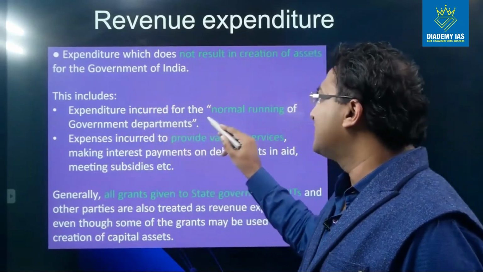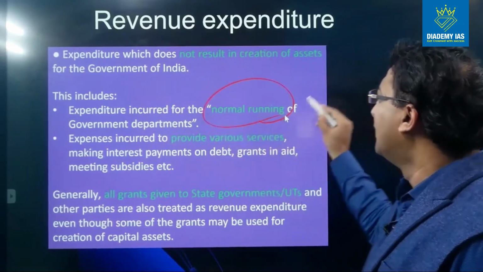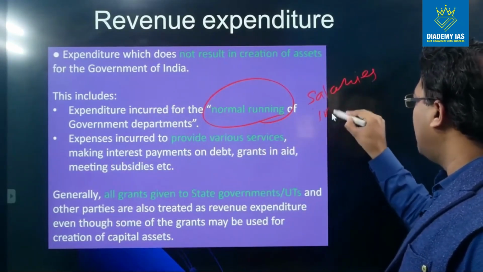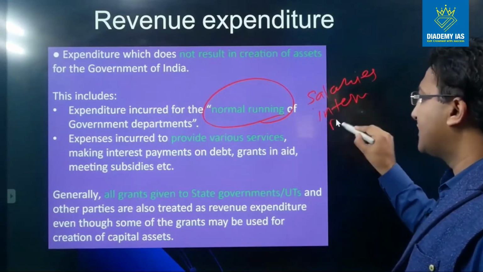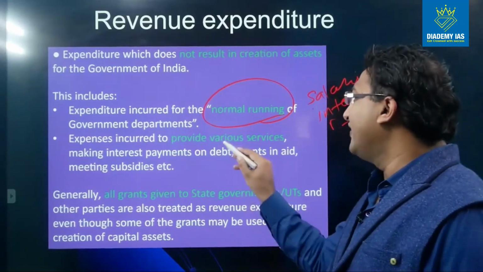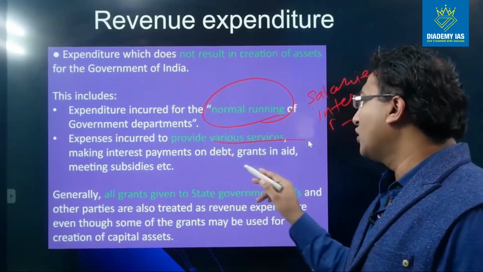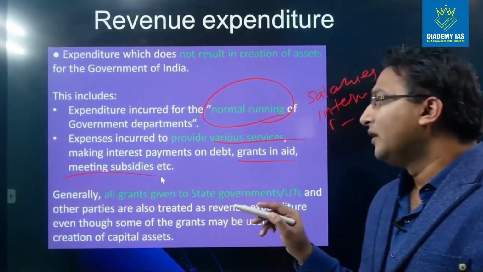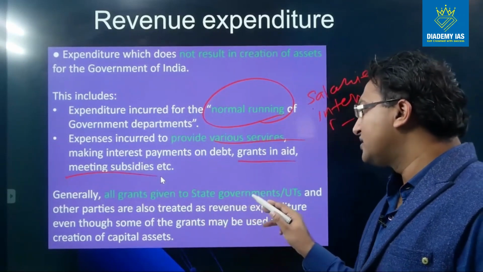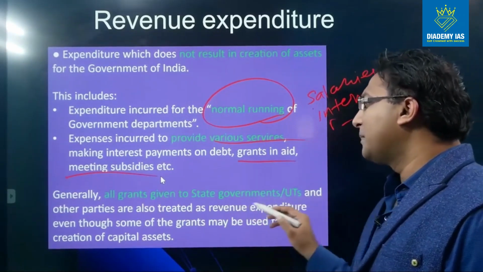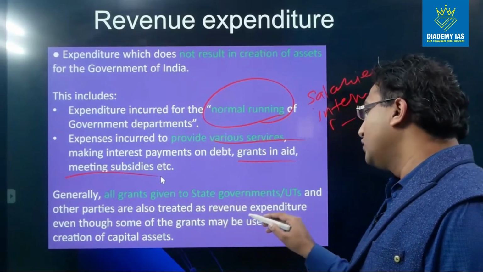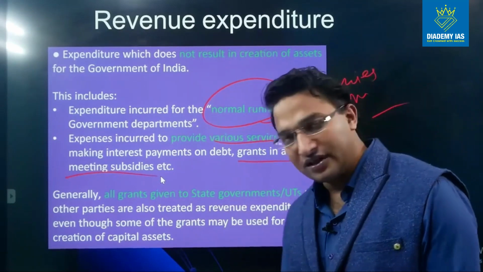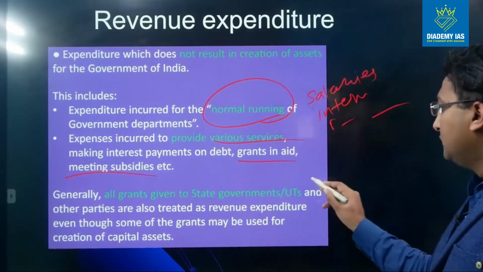This includes the expenditure incurred for the normal running, for example, salaries, interest payment, pension, etc. Expenses incurred to provide various services, making interest payment on debt, grants in aid, meeting subsidies, etc. Generally, all the grants given to the state government or UTs and other parties are also treated as revenue expenditure, even though some of the grants may be used for the creation of capital assets. So this point is very simple.